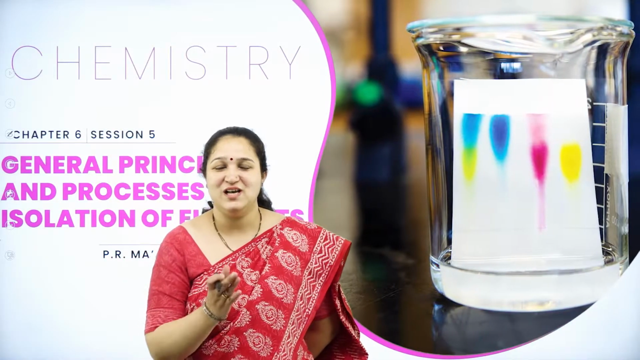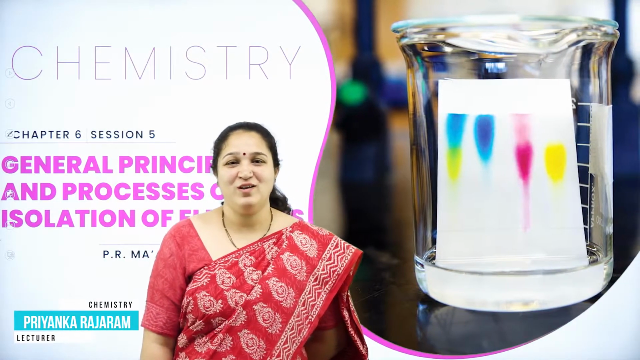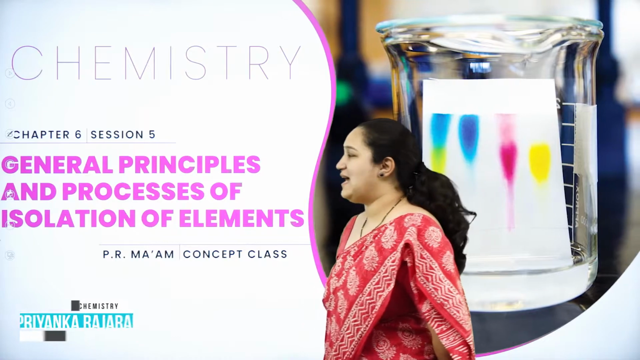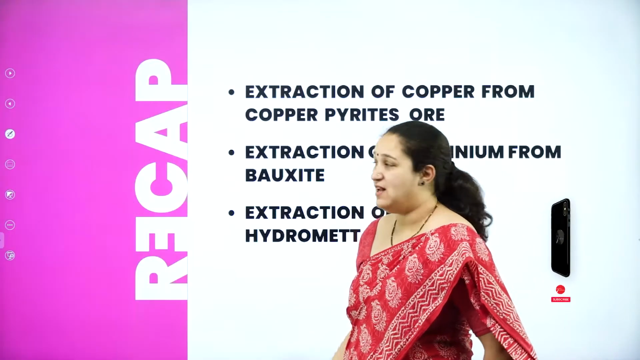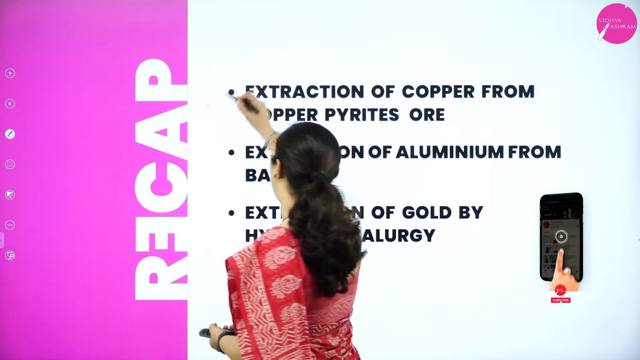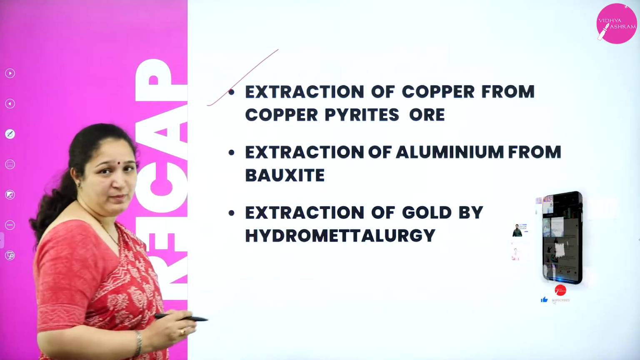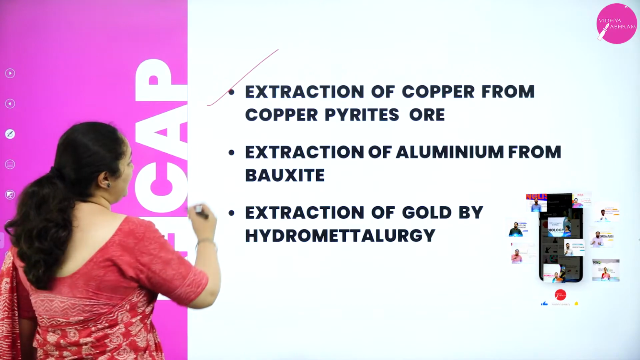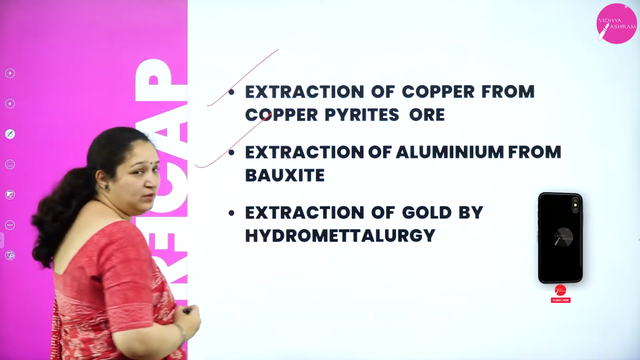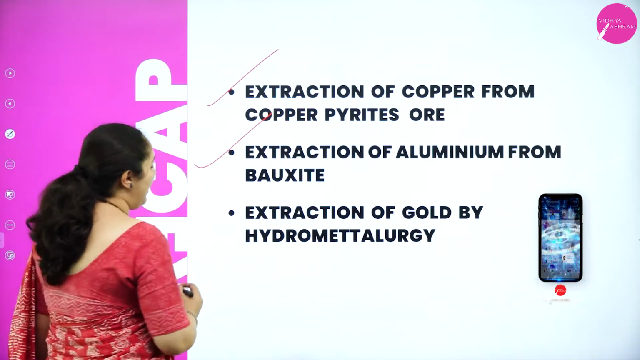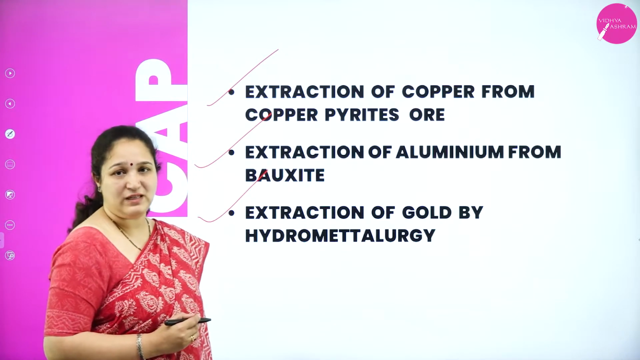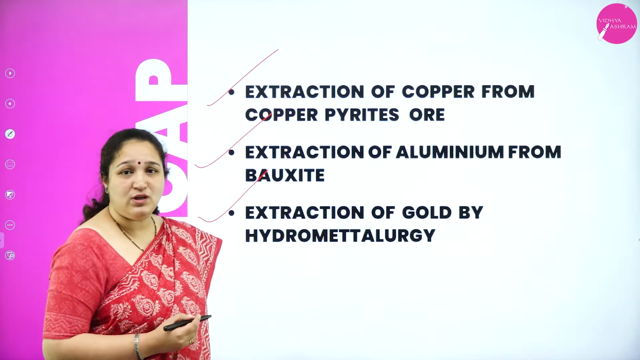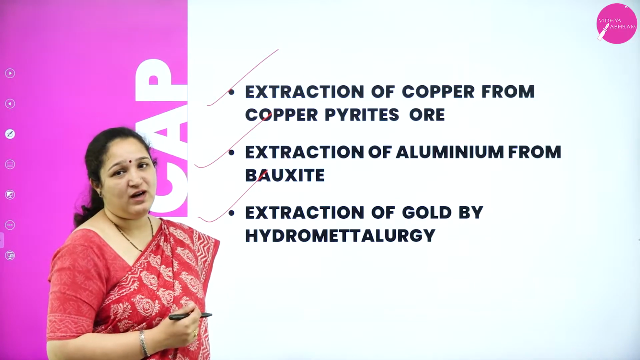Hello my dear students, welcome back to session 6 on the chapter General Principles and Processes of Isolation of Elements. Last class, we studied about the extraction of copper from copper pyrite ore. We also learnt about the extraction of aluminium from bauxite ore, and also the extraction of gold by hydrometallurgy. Today, we shall learn about the process of refining.